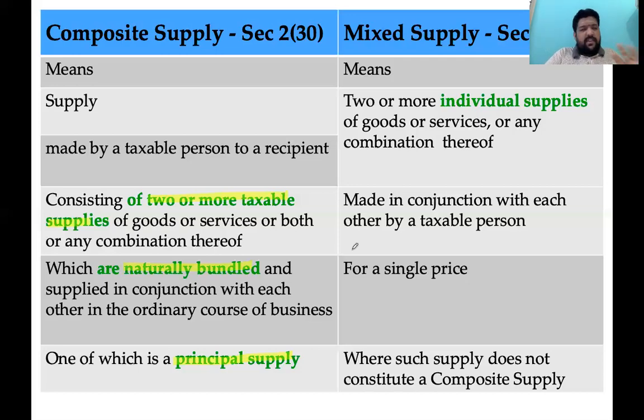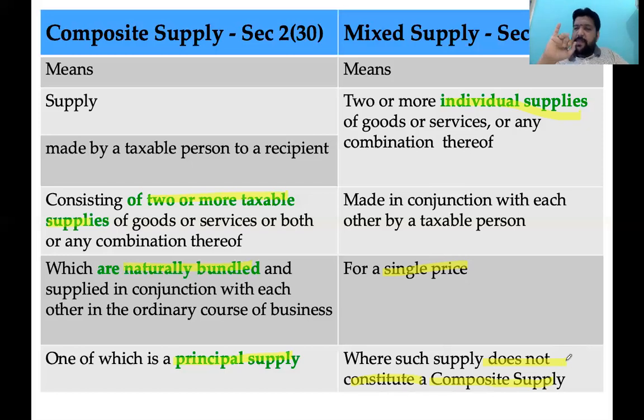Outdoor catering service, liable at a different rate. Transportation of passengers, liable at a different rate. What is predominant? A person came to the Shatabdi train for having food or traveling. Take decisions based on this. Mixed supply: two or more independent supplies or an individual supply, supplied in conjunction with each other, again, all that for a single price, which does not constitute a composite supply.